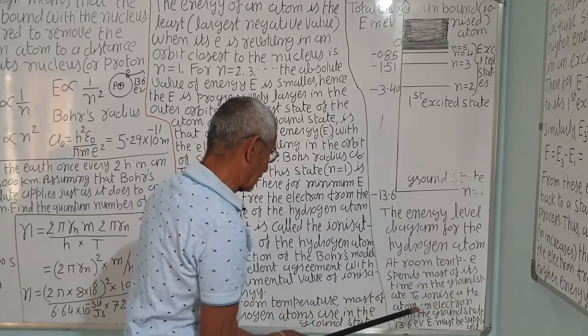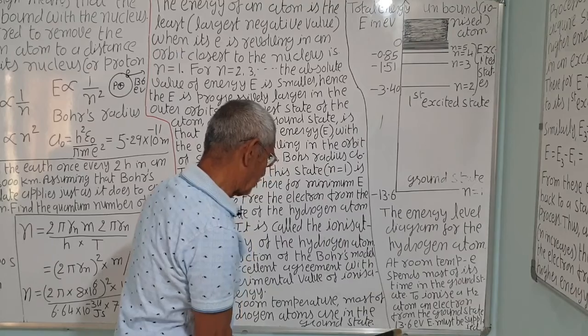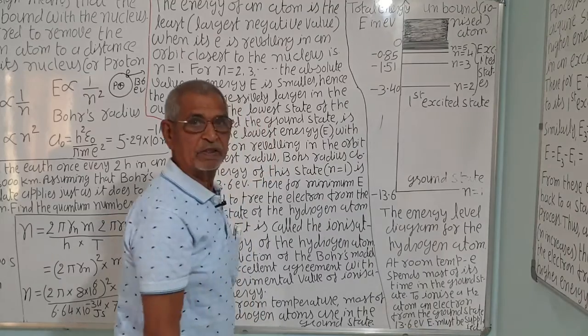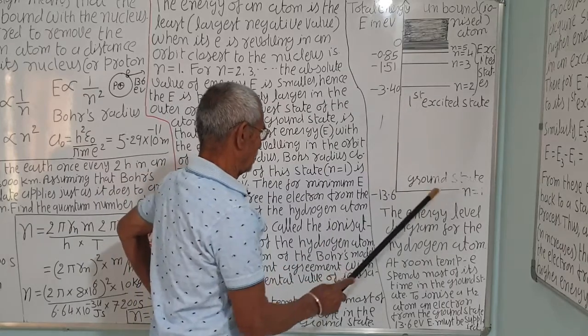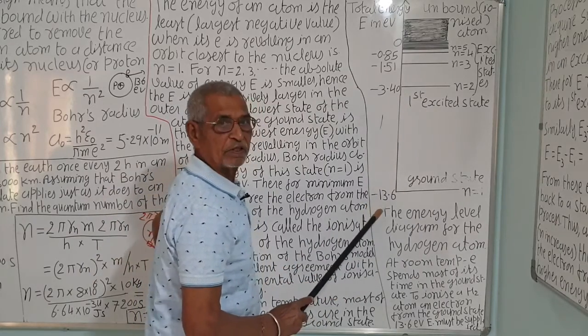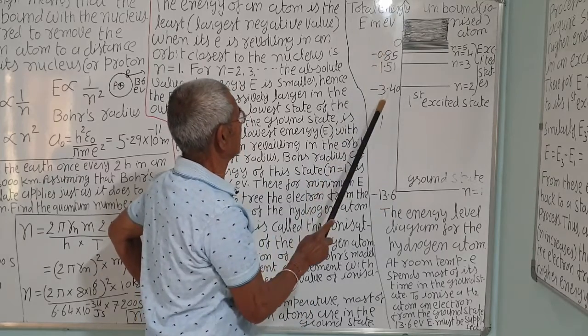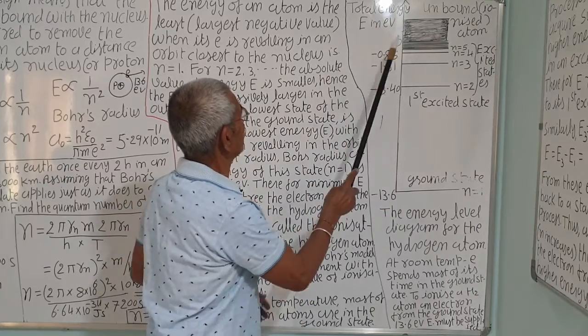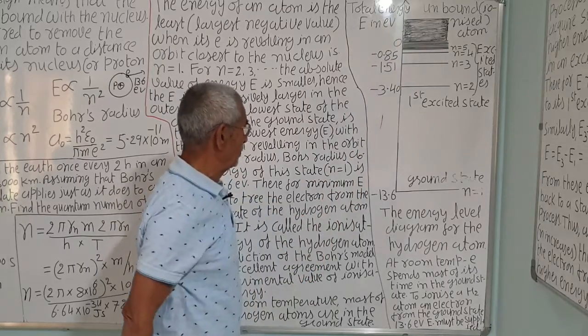To ionize the atom, to remove the electron from the ground state, 13.6 electron volt energy must be supplied, as we have discussed earlier. So if this is the ground state, the energy of the electron is minus 13.6 electron volt. Energy on this axis is in electron volt, the total energy of an electron.